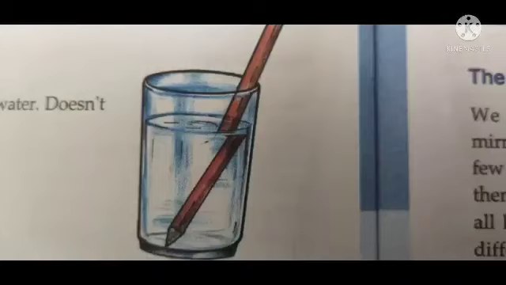Then we studied two main phenomena of light. What are they? Reflection and refraction. Reflection is the coming back or bouncing back or return of light that falls on a surface. Opaque substances reflect light. Then what is refraction? When light travels from one medium to another, its path undergoes a deviation. This phenomenon of light is called refraction.